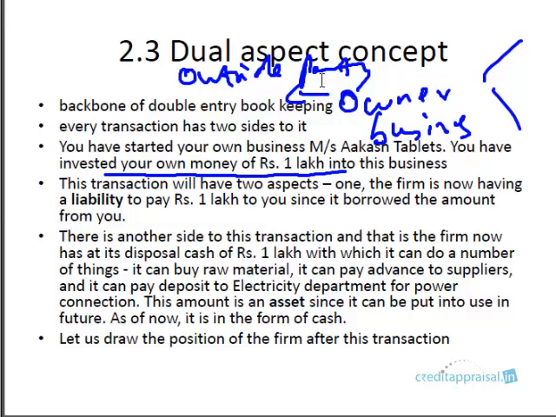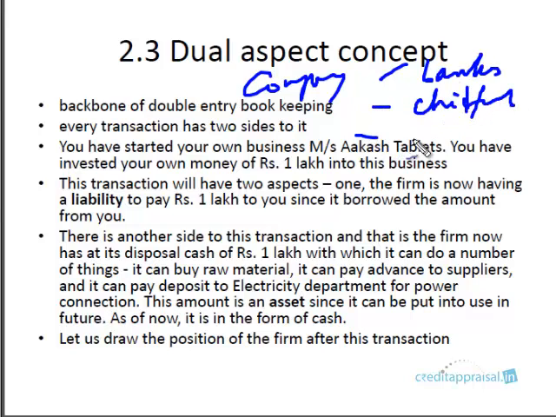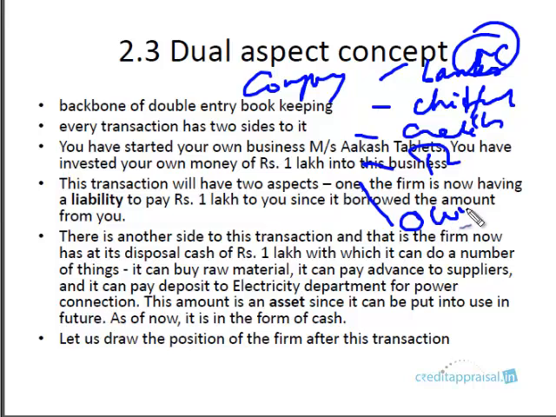The company has borrowed funds from many sources: from banks, from chit funds, from creditors, from bank term lenders, working capital. This is working capital, this is term lender. So the owner is also an outside party from which the company has borrowed funds. So we treat the owner as a separate entity from the company, right?